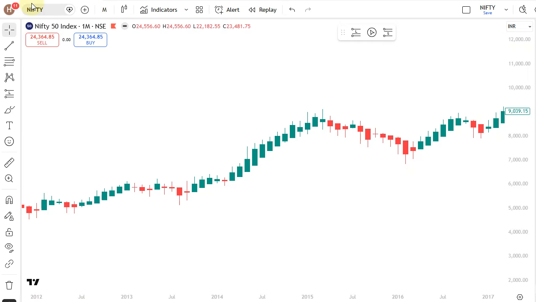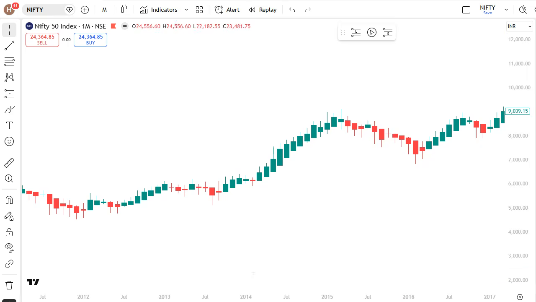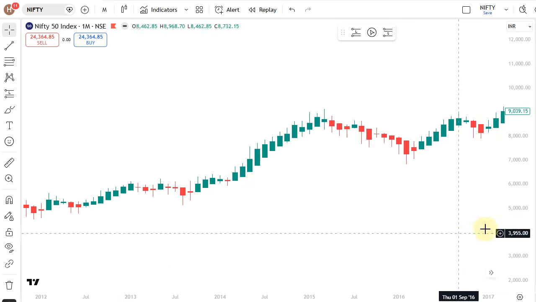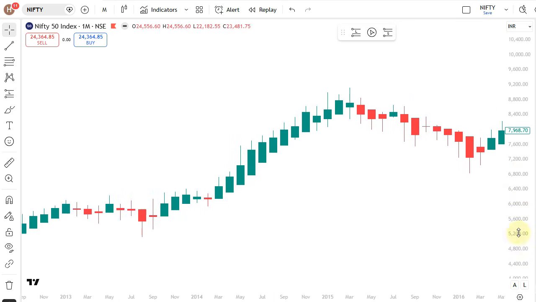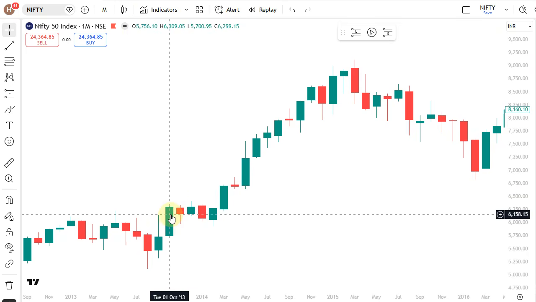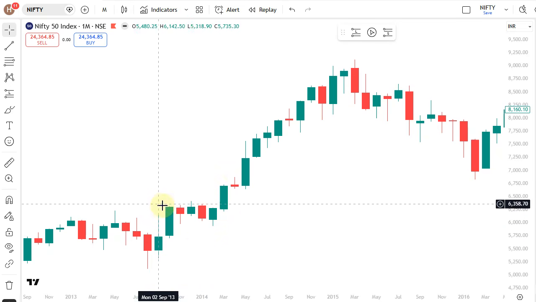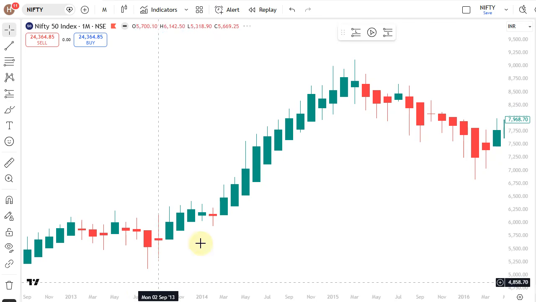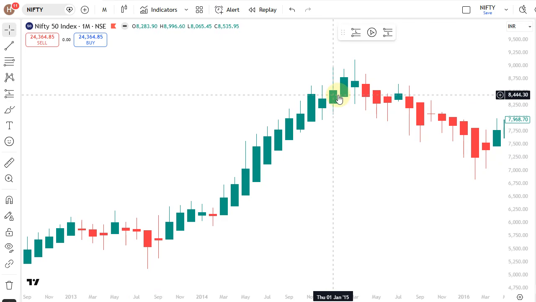Now we are in the Nifty monthly time frame chart. Initially we will see the monthly time frame, then we will go down to weekly and daily time frames. Here, see, the year is 2012 and 13. Okay, here in Heiken Ashi, we go to candle patterns. These are normal candles, which will be green and red, with wicks on the side. Based on this, we define an engulfing pattern, morning star, evening star, doji, like this. But if you use the Heiken Ashi pattern, first a trend will be established.